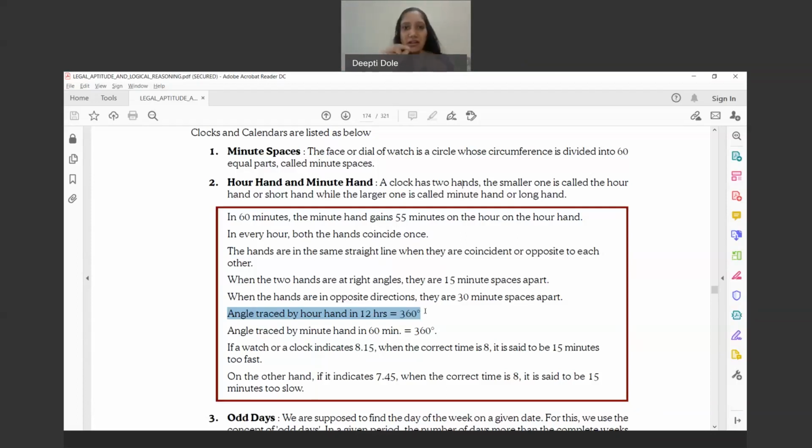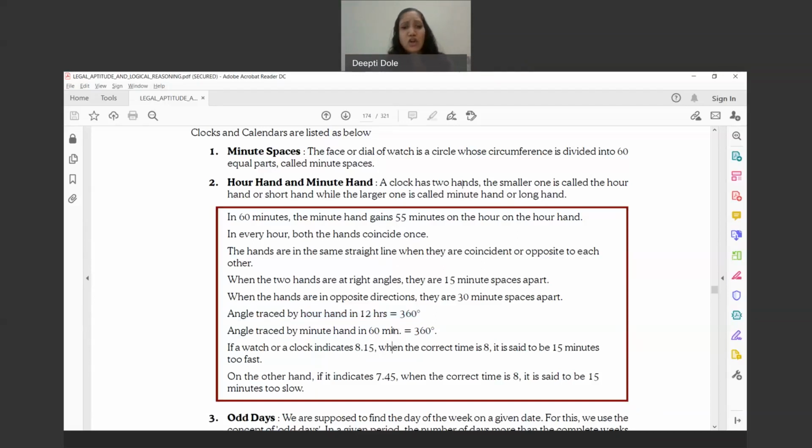So the angle, if you see the angle of the minute hand, it moves faster than the hour hand. So it becomes 360 degrees within the 60 minutes.